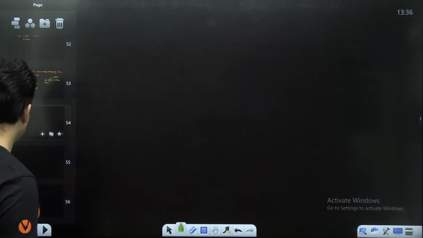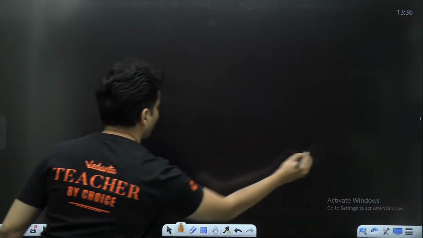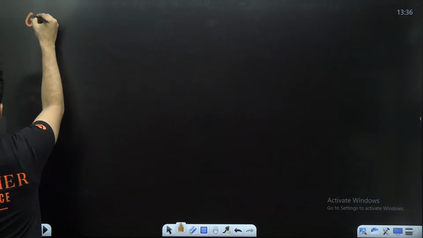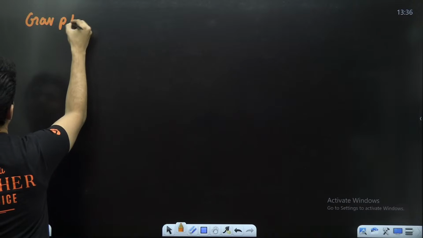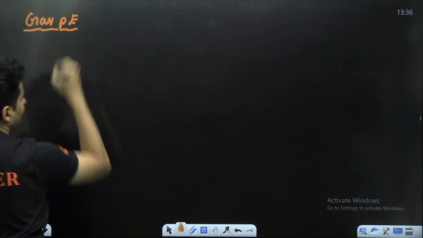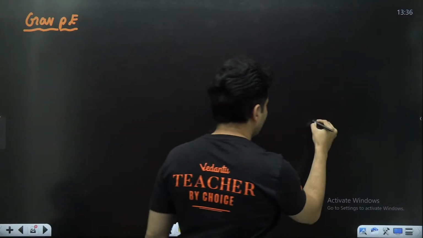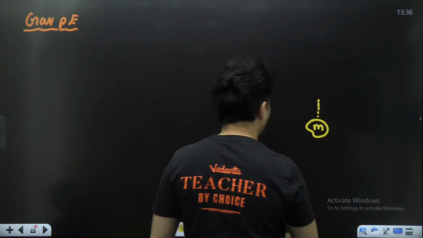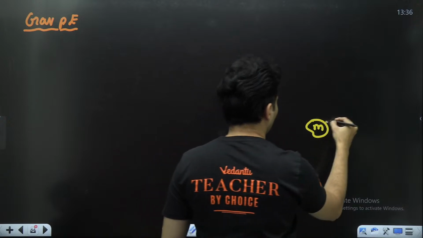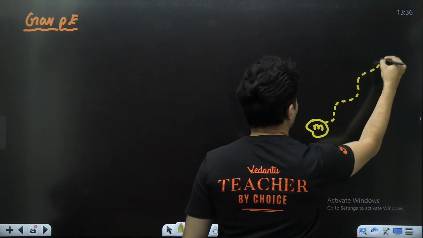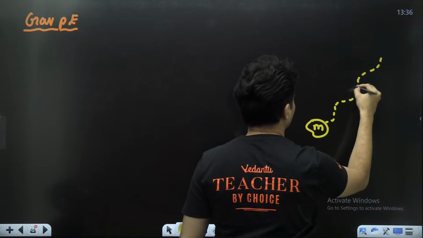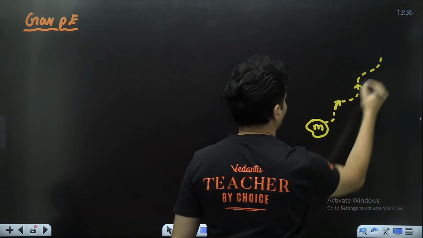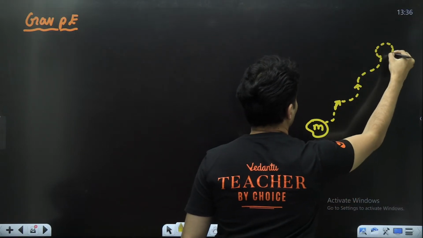Okay, great. Now that this much part is clear, we can find out how much gravitational potential energy is there with very simple ways. So gravitational potential energy, guys. Imagine somebody takes some mass and moves it somewhere like this, places it over here.